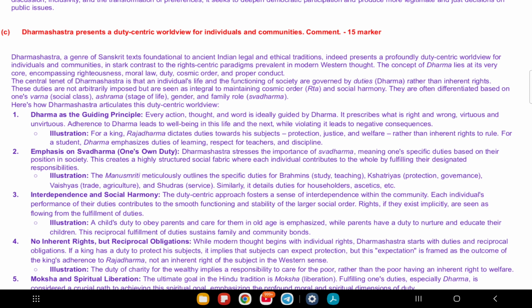Fifth is spiritual goal. Doing your duty leads to moksha, liberation. So it's not just about society, but also your soul. For example, a student following their duty to learn properly is also on a path to spiritual growth. Here's one tip I want to give you: define Dharmashastra, explain its focus on duties with examples, and contrast it with rights-based views. Conclude by saying it's about harmony and moral living.